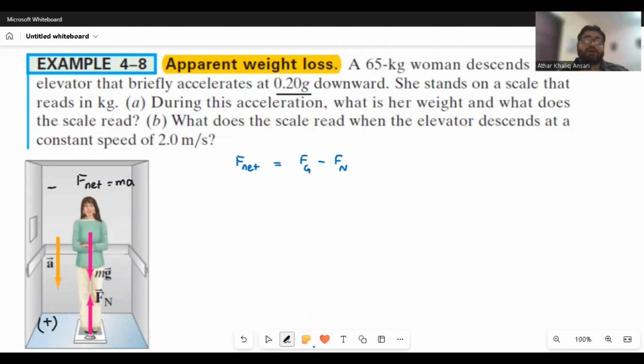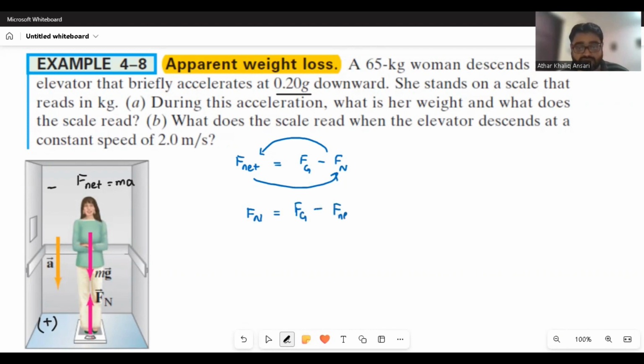Now, because I am going to find Fn, I will move Fn to this side and F net to the other side. So Fn will become positive, the weight of that lady Fg remains as it is, and F net becomes negative.